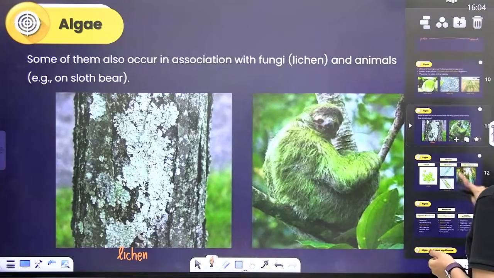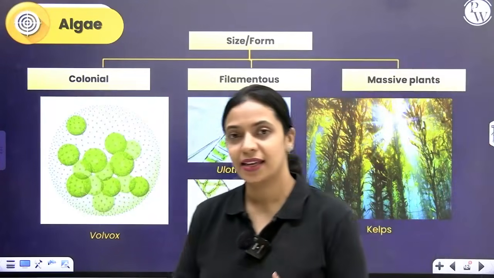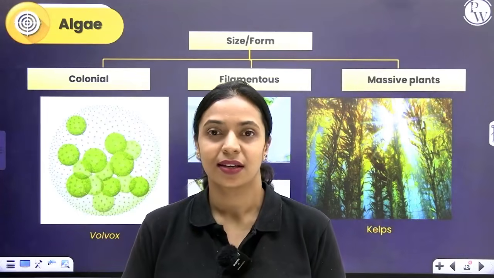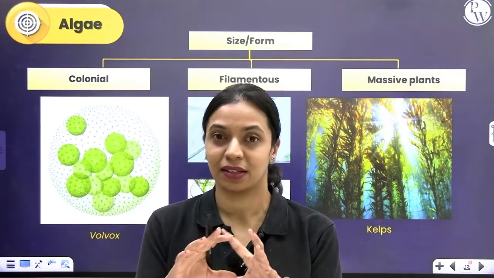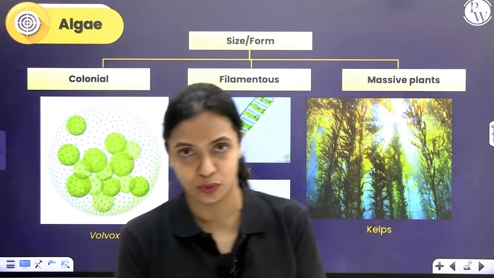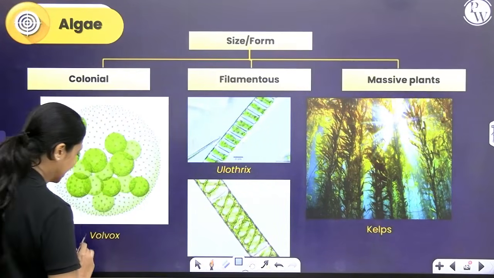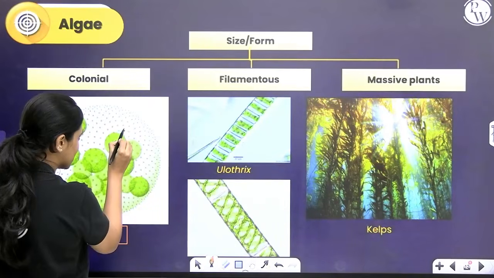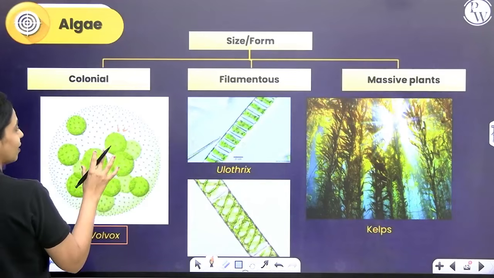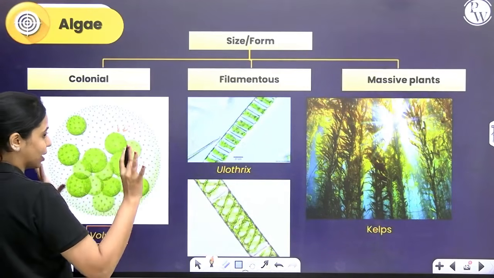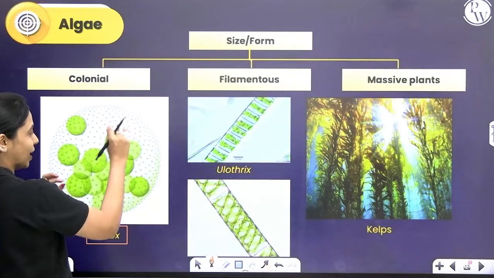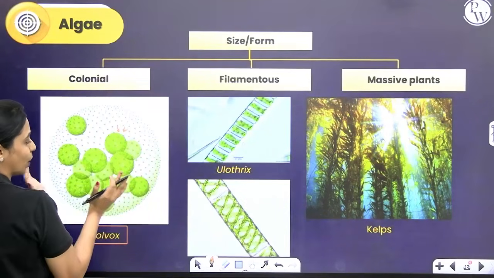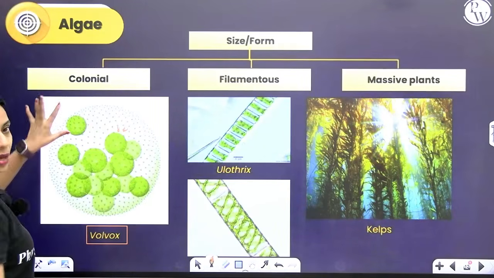Now, let's talk about its size or form. Algae can exist in so many different forms. Sometimes they are colonial, in which case many cells come together and live like a colony. You can see that in the case of volvox. Within volvox, you have many chlamydomonas-like cells that have formed a colony. Each green spot that you see here with two flagella is a chlamydomonas-like cell, but not chlamydomonas itself. That is a different species. Many such single cells come together and there is division of labor and they function like one organism. This is called the colonial form. An example for that is volvox.